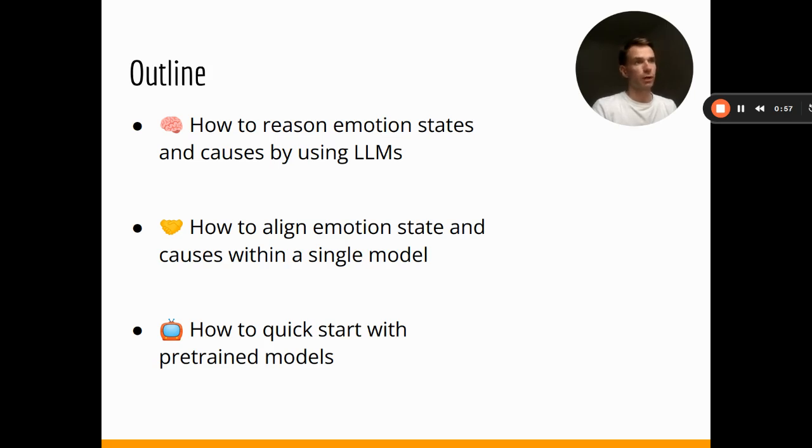We also talk about how to perform the alignment between the emotion state of a character and the emotion that he causes to the other participants in the conversation. And the last one is how we can experiment with existing models and perform related applications and adapt them for your own needs.